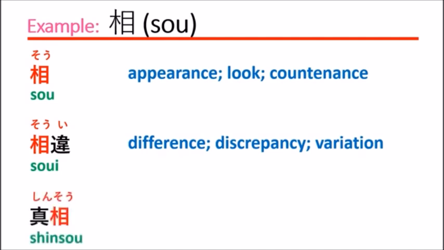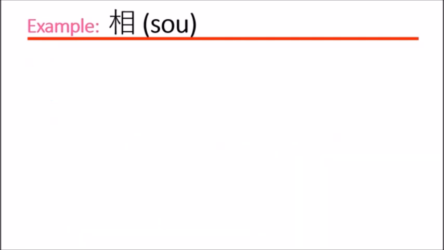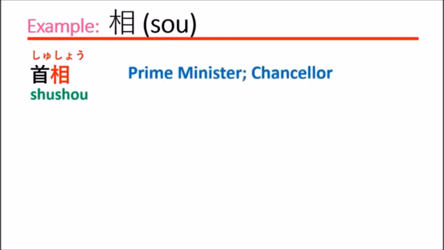Shinso means the true or real situation. Shusho means prime minister or chancellor. Nihon no shusho wa dare desu ka? Who is the prime minister of Japan? Chancellor is. Nihon no shusho wa dare desu ka? Who is the prime minister of Japan?